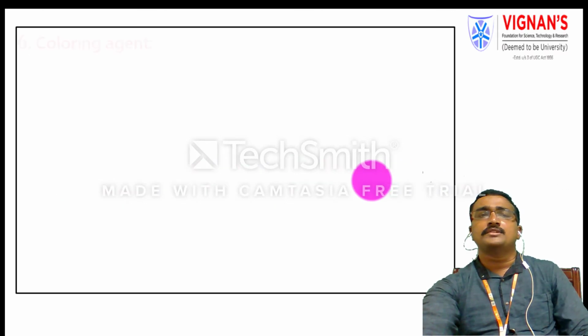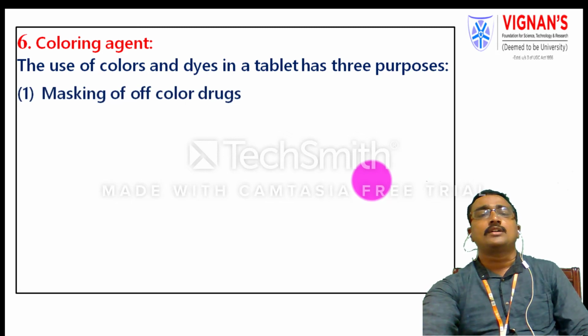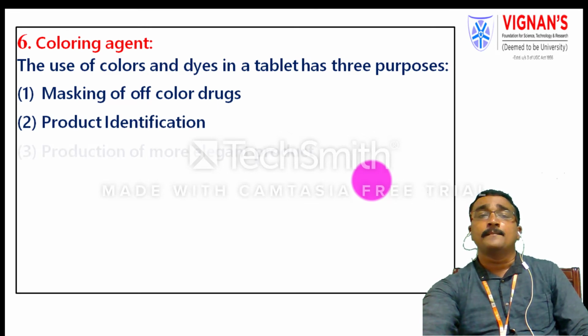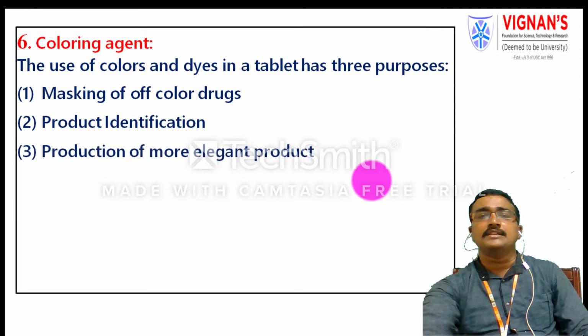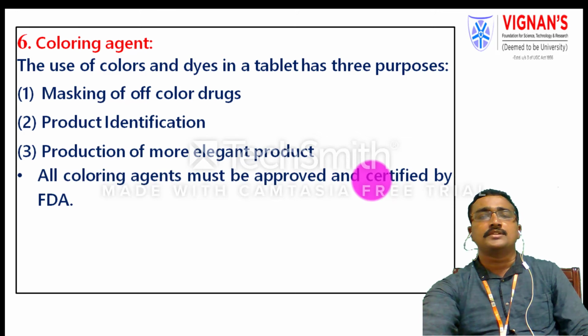The flavoring agents, coloring agents and sweetening agents are called organoleptic agents. First we see coloring agents. We add colors, dyes or pigments mainly in oral dosage forms for three purposes. One is masking the color of the drug, another is controlling misidentification, meaning the products are easily identified, and the third is giving more elegance to the product. These are the three reasons we mostly add coloring agents.